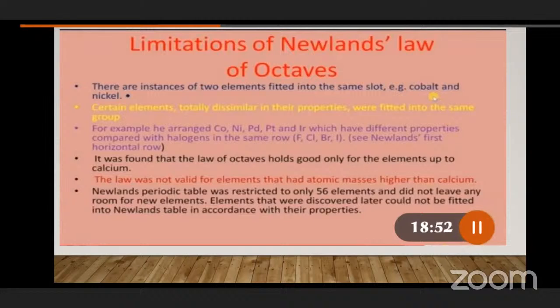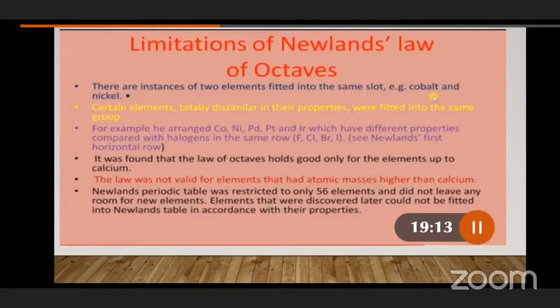Similarly, already we know that the Newlands periodic table was restricted to only 56 elements, and there is no place for newly coming elements. There is no room for new elements. If any new element is discovered, what will happen? There is no place for it in Newlands' law of octaves. Because of that reason, this law also has some drawbacks.